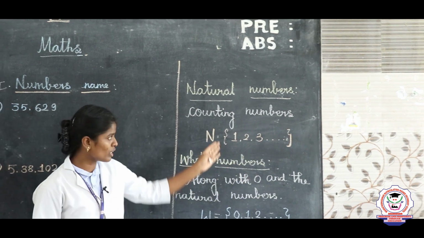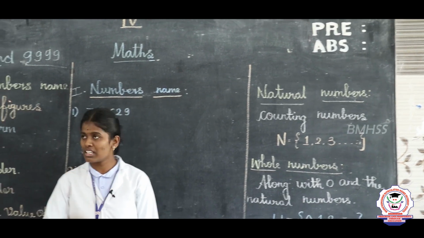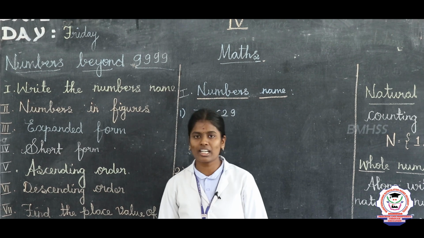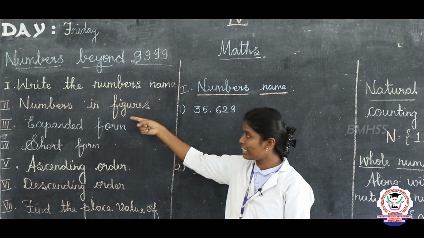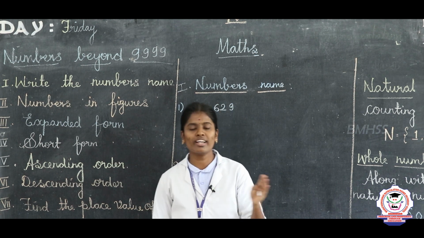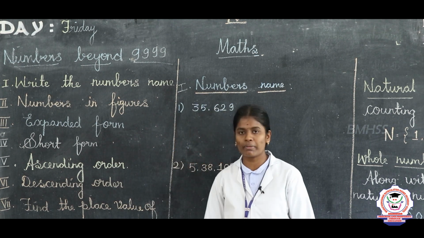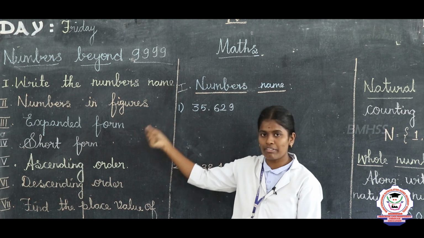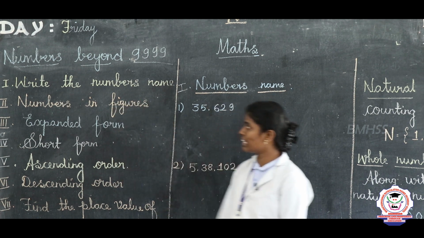Is everyone clear on natural numbers and whole numbers? Now we are going to see our topics. The first topic is write the numbers name. The second is write the numbers in figures, expanded form, short form, ascending order, descending order, and finally find the place value. Now we are going to see each and every one. The first one is write the numbers name.